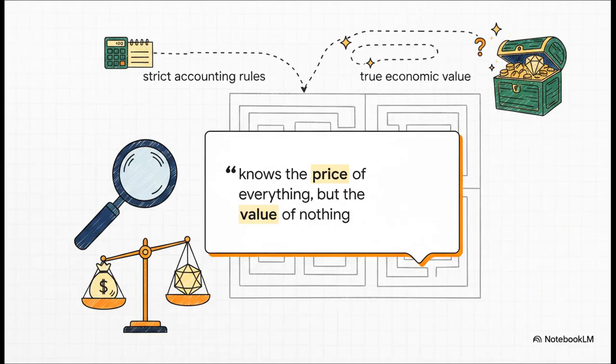Let's kick things off with a brilliant thought from Oscar Wilde. A cynic is one who knows the price of everything but the value of nothing. I love this because understanding the profound difference between the accounting price of a company and its true economic value is exactly what we're uncovering today. Look, anyone can pull a net income figure off a balance sheet. That's just the price. But discovering the actual value, that requires digging quite a bit deeper and adjusting for the literal illusions created by strict accounting rules.